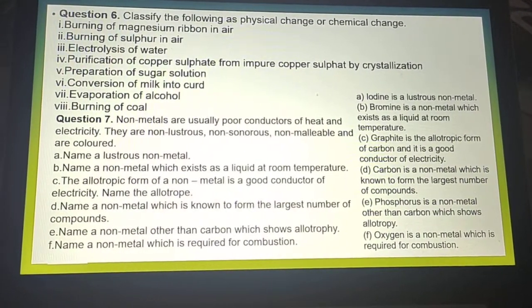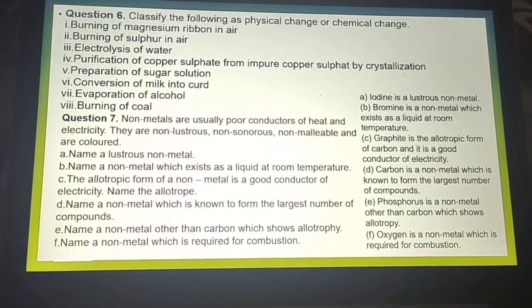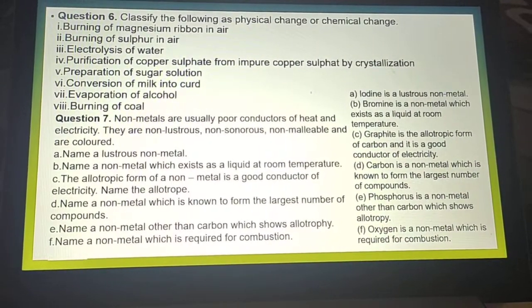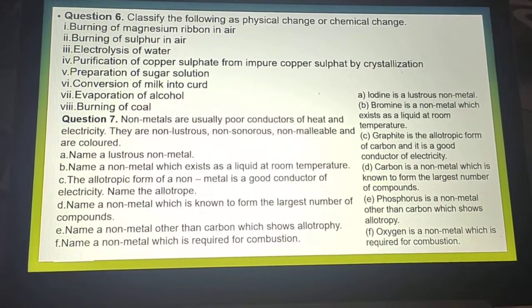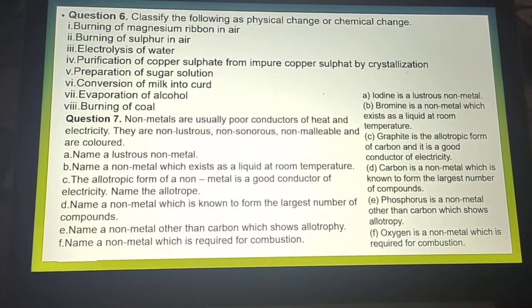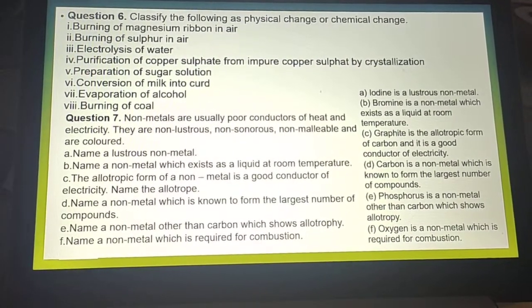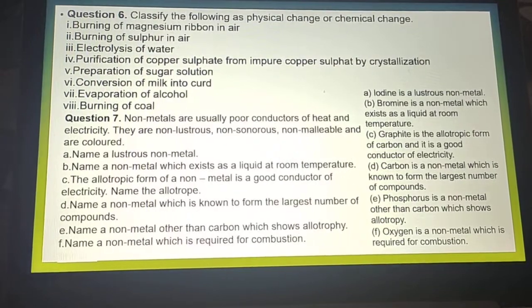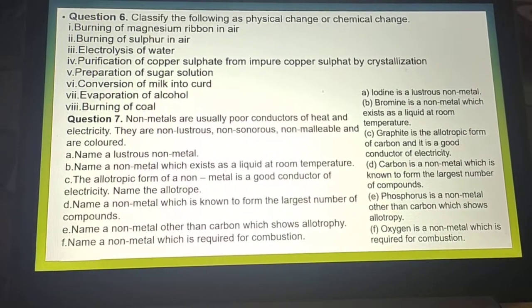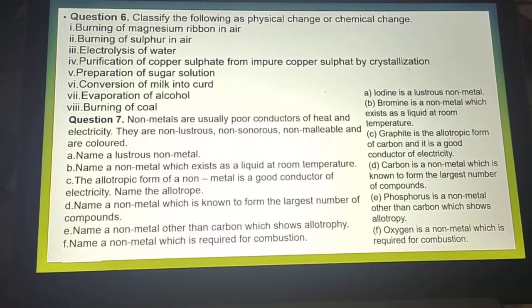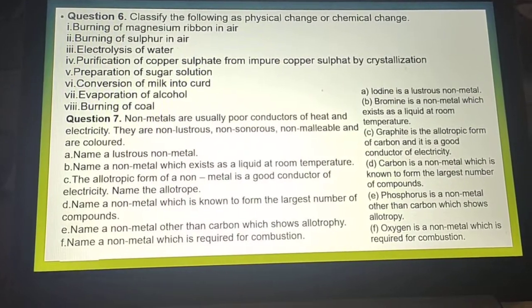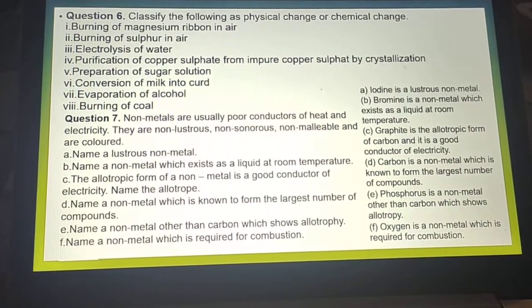Classify the following as a physical change or a chemical change, such as burning of magnesium ribbon in air, burning of sulfur in air, electrolysis of water, purification of copper sulfate from the impure copper sulfate by crystallization, preparation of the sugar solution, conversion of milk into curd. You have to write which one of them is physical and which one of them chemical process.